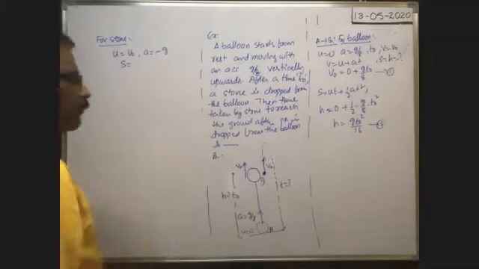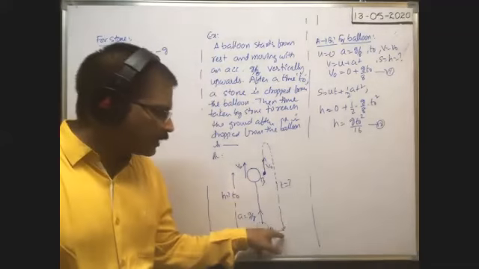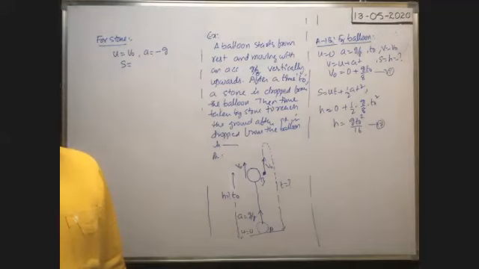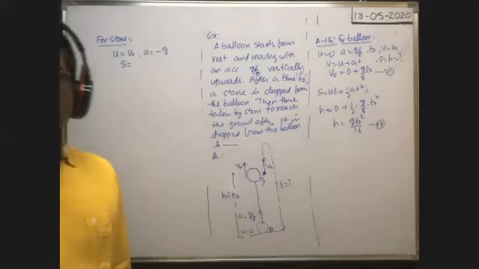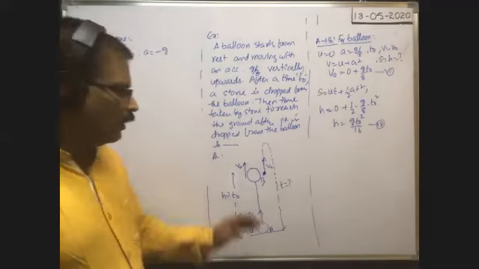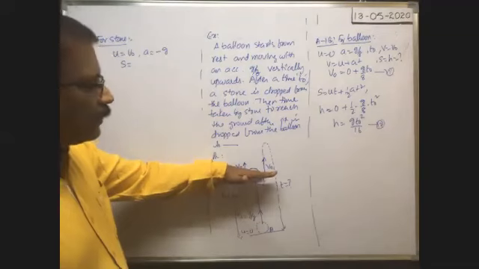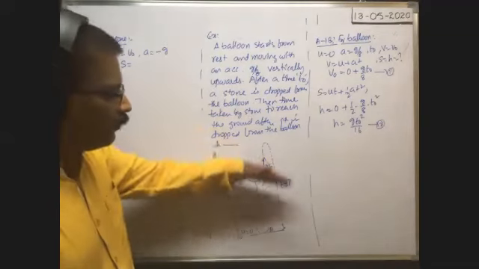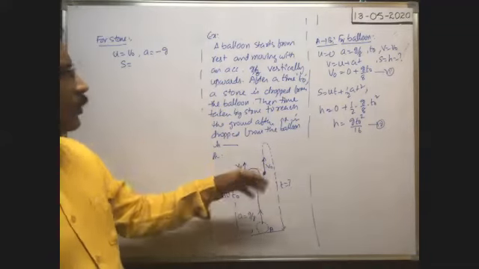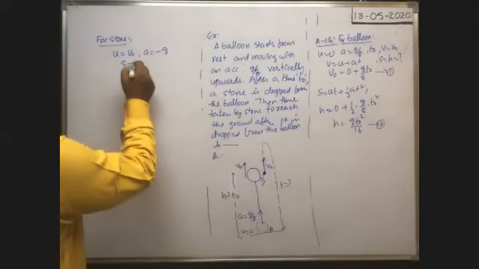Displacement is how much? Displacement of the stone before it reaches the ground is how much? Come on, respond in the chat box immediately. H or minus h. The balloon reaches a height h. From this, the stone is released. Then, before it reaches the ground, what is the displacement of the stone? Minus h, just like a tower. So s is equal to minus h.